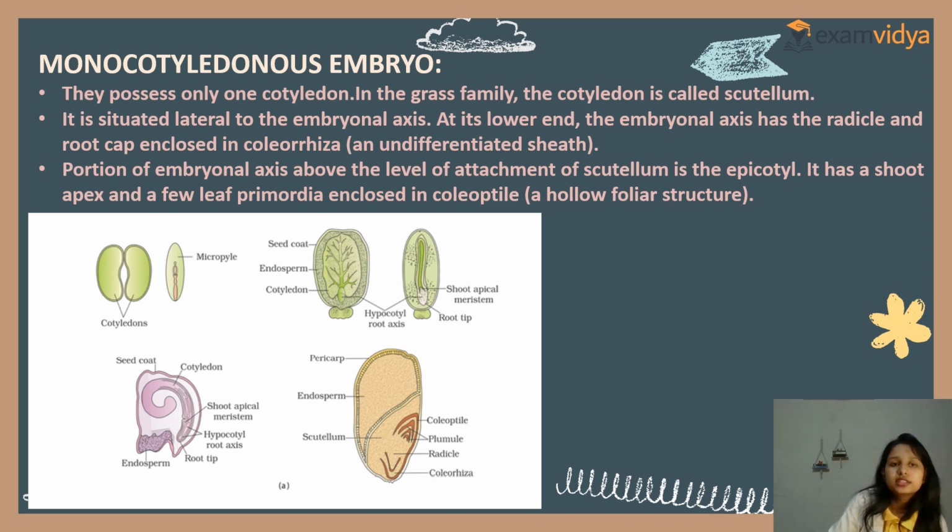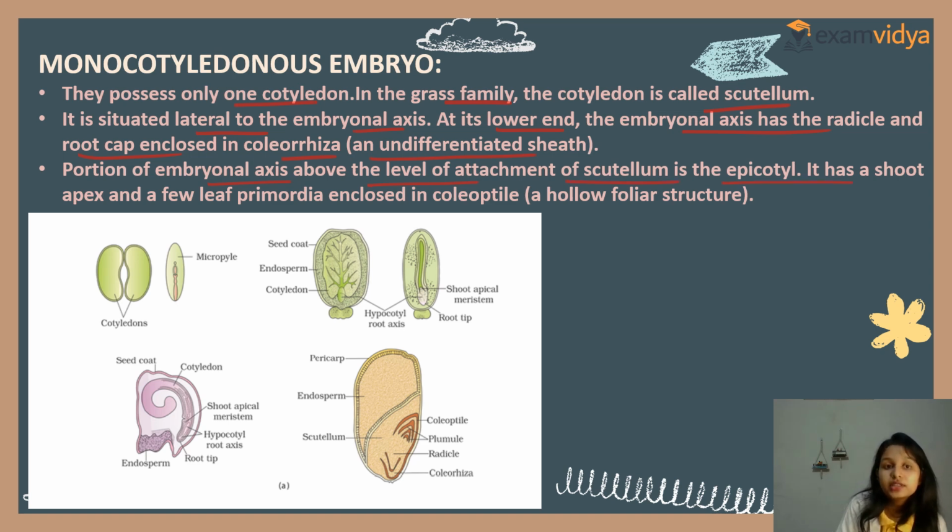Now, the monocotyledonous embryo possesses only one cotyledon, something like the grass family. The cotyledon is called scutellum. It is situated lateral to the embryonal axis. At its lower end, the embryonal axis has the radicle and root cap enclosed in the coleorhiza. Clear? The portion of the embryonal axis above the level of attachment of scutellum is the epicotyl.